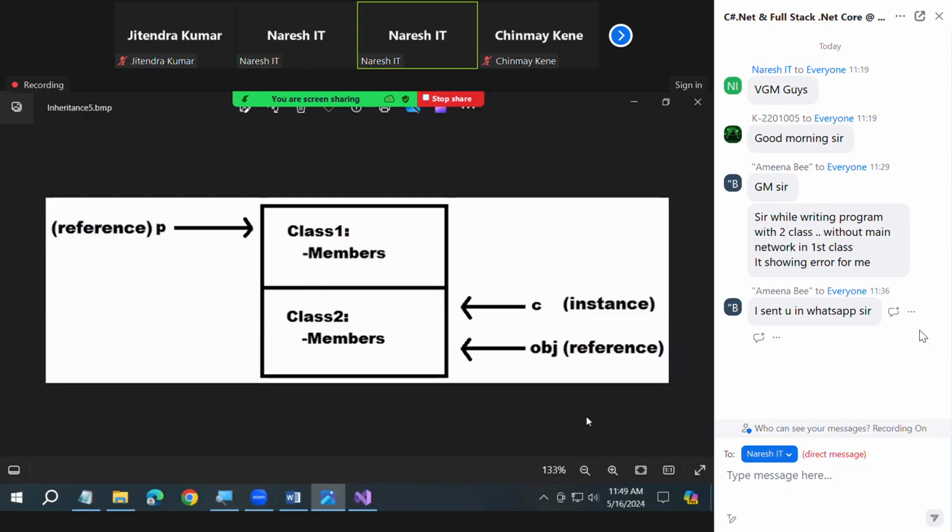Are you clear? All are accessing the same memory. Using OBJ, can I call the members of class 2? Answer fast. Using OBJ, can I call the members of class 2? Can I call the members of class 1? Yes. Simple here. You can look straight, you can look top, but you cannot look in the bottom.